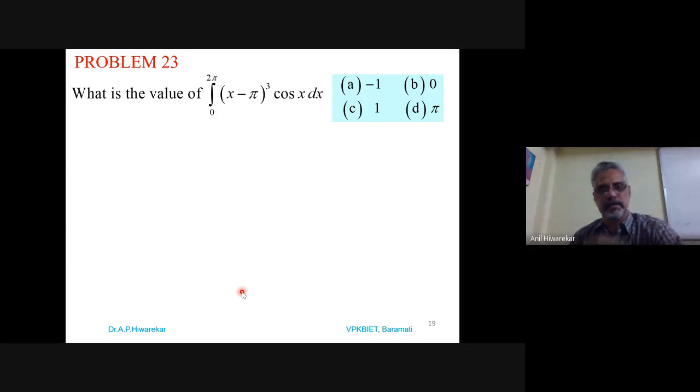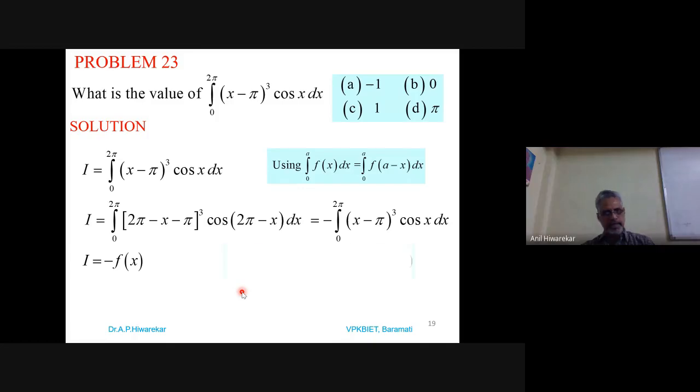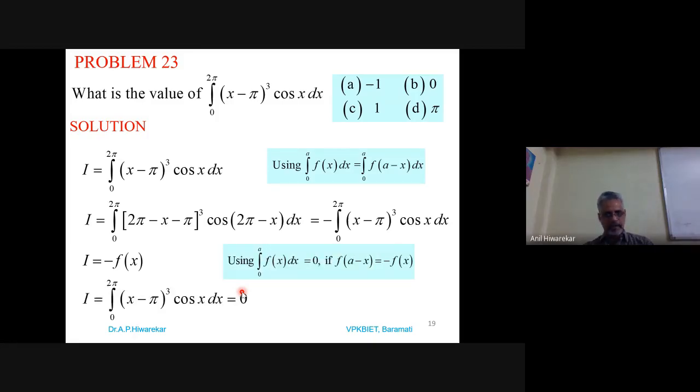So just note down this problem, or otherwise you can take screenshot of this. That will be better, so that we can go to the next.